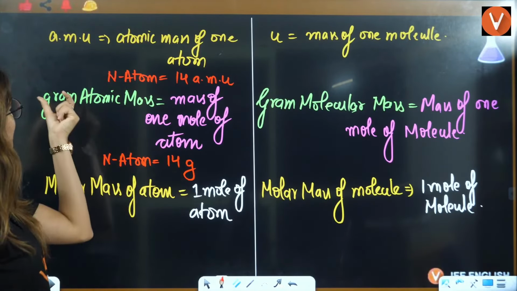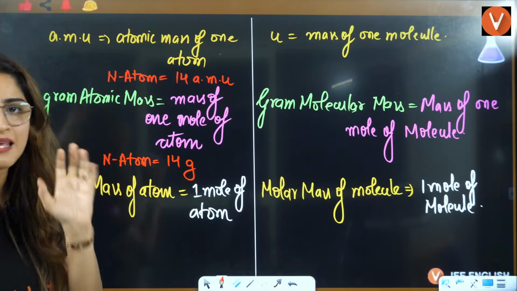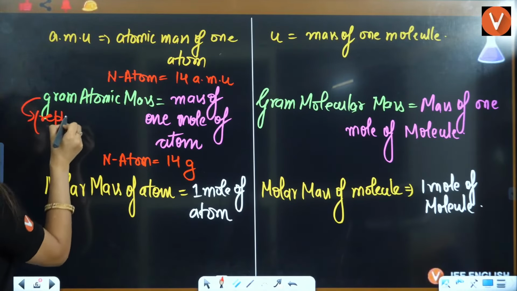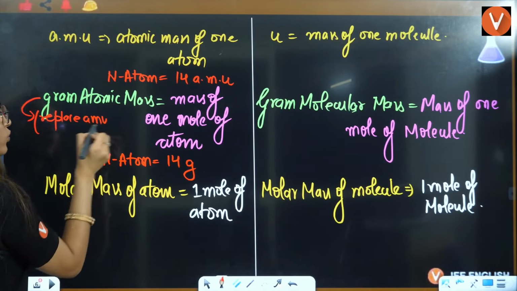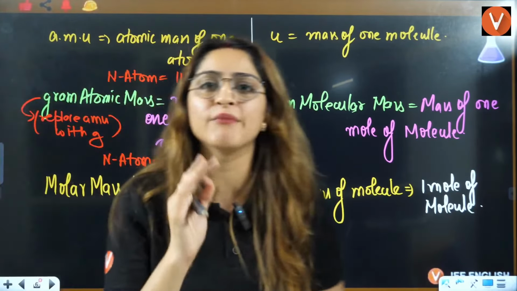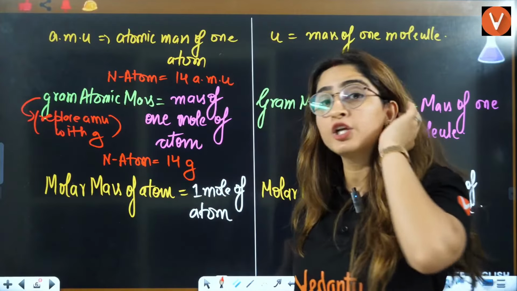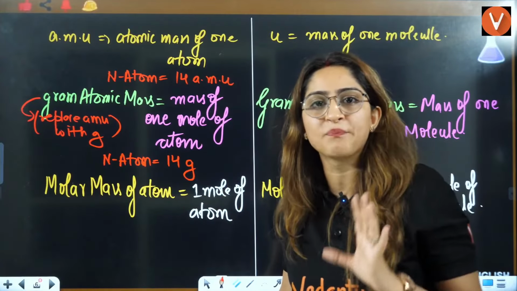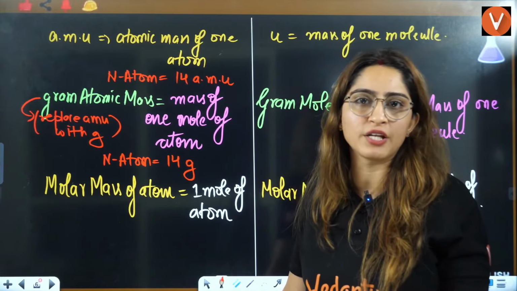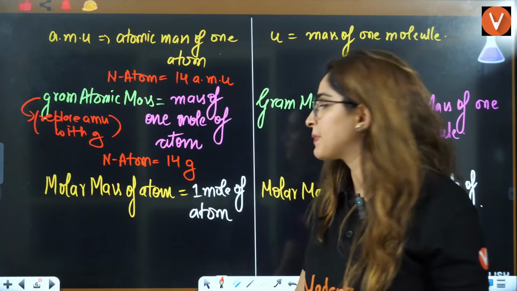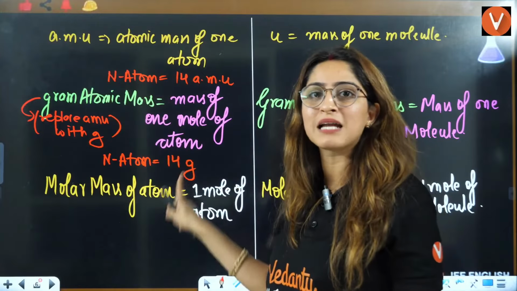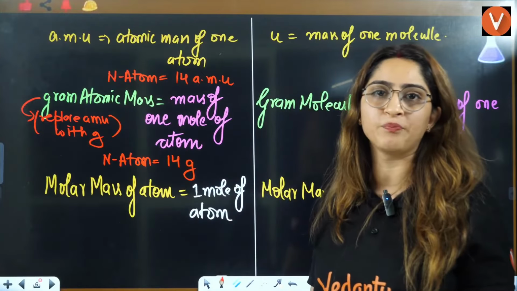That's why it is just written gram atomic mass. In this case, what we replace in gram, you just have to replace AMU with grams. The numeric digit will remain the same. The numeric will not change here. Only the units are going to change, right? 14, 14. But here AMU represents 1 atom, gram represents 1 mole of atom.